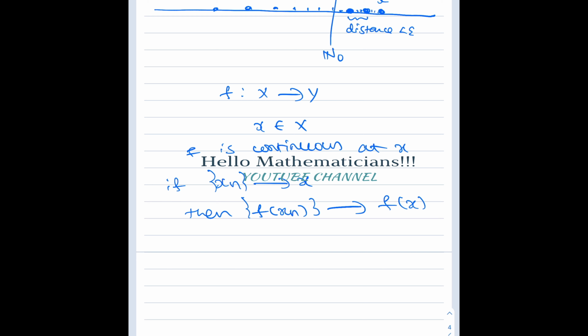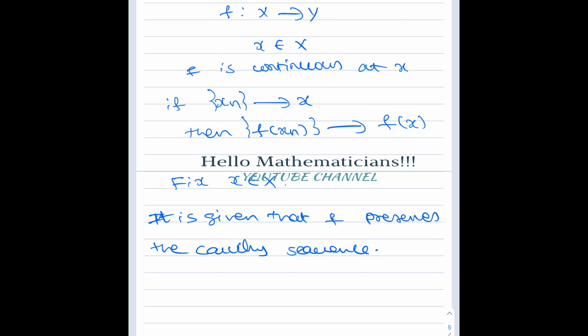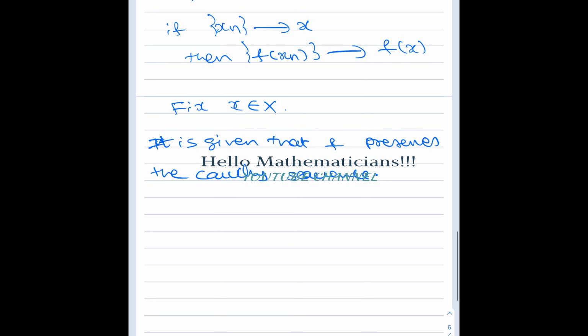Okay, fix x belonging to X. I claim that f is continuous at x. What is given? It is given that f preserves Cauchy sequences, that means it takes a Cauchy sequence to a Cauchy sequence. Using that condition, we want to prove that if xn tends to x, then f of xn tends to f of x.